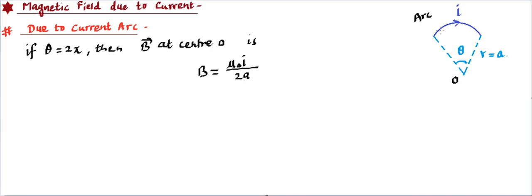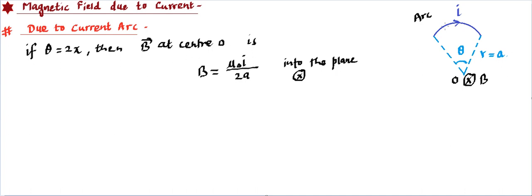And moreover, we have talked about if the current is moving in this direction, which is clockwise, then the magnetic field is inside the plane. So we will say this is the magnetic field into the plane, which we show by this cross encircled. So if theta is 2 pi, then the answer is this. So for 2 pi this is going to be this value.